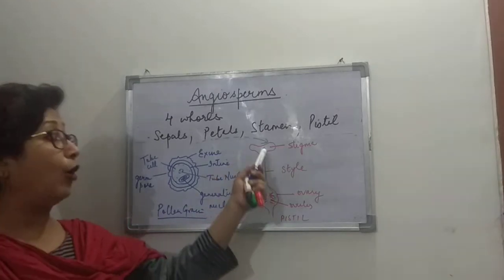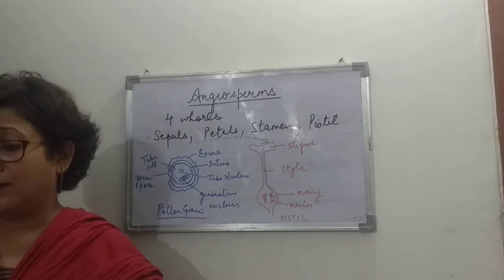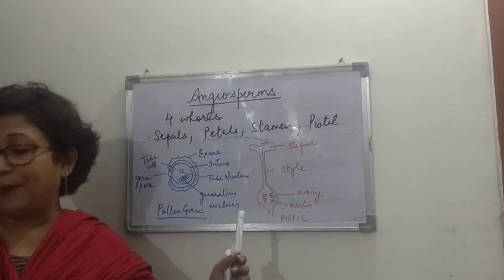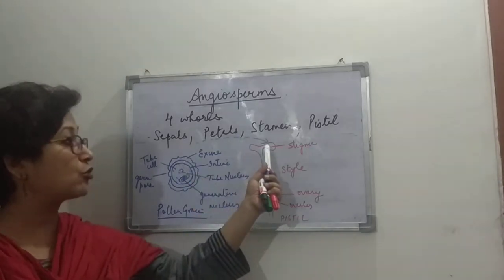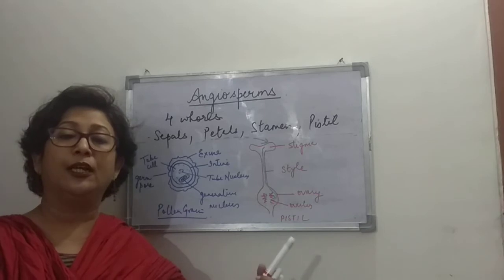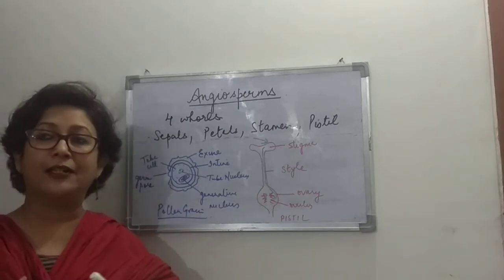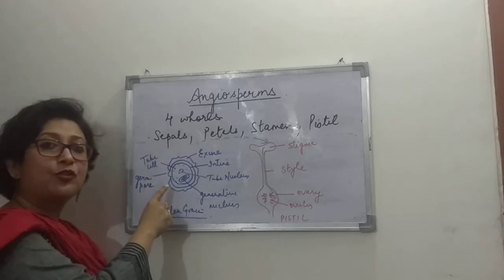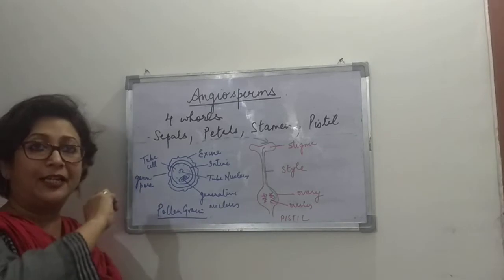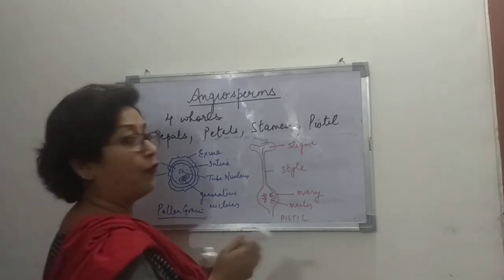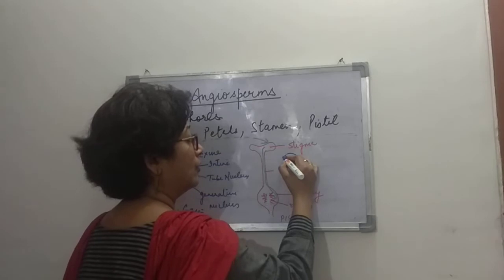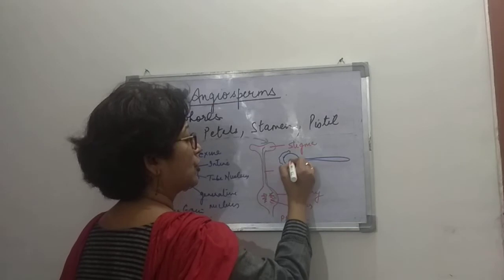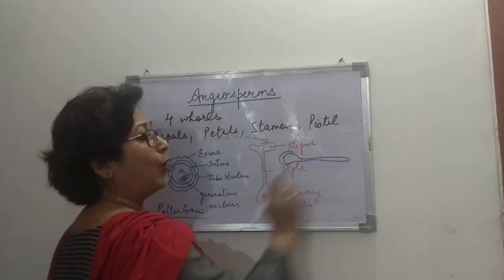Now this falls on the stigma of the female reproductive part of the flower, right? The moment it falls on the stigma, as I told you, it absorbs certain juices, and then the exine ruptures, and the intine of the germ pore extends and forms a kind of tube, which is known as the pollen tube, right?